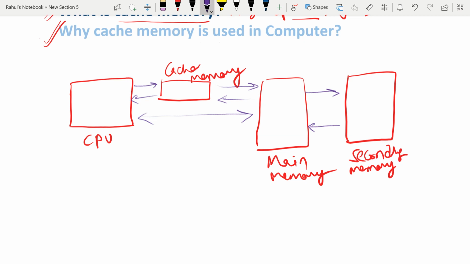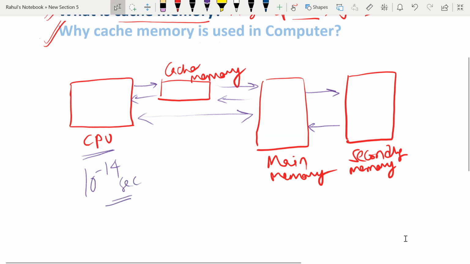Now suppose the CPU is working. Suppose the performance unit of the CPU is 10 to the power minus 14 second. To perform a task, it takes 10 to the power minus 14 second.